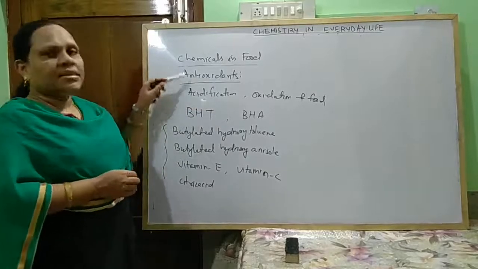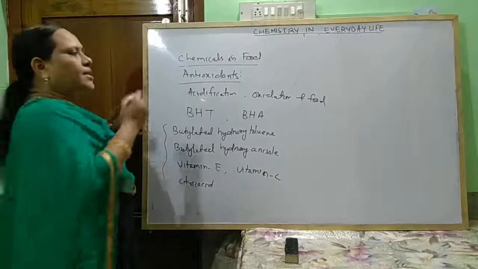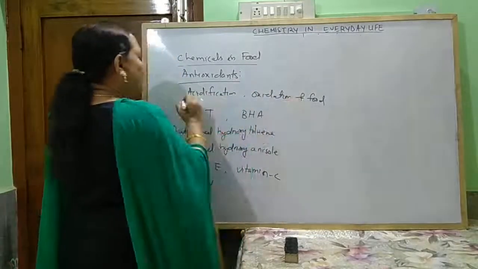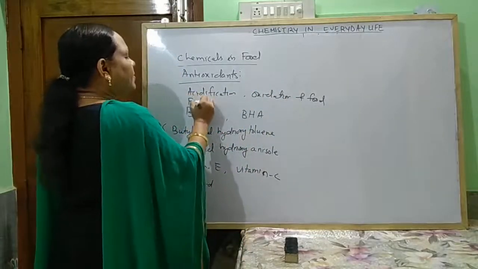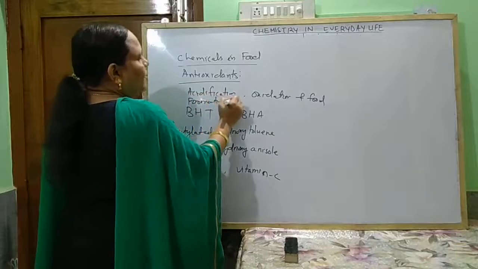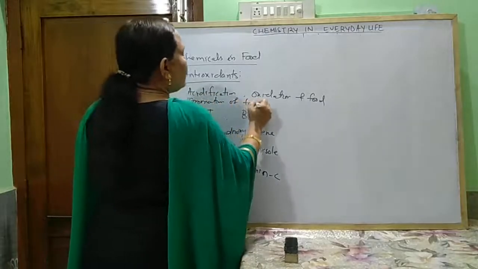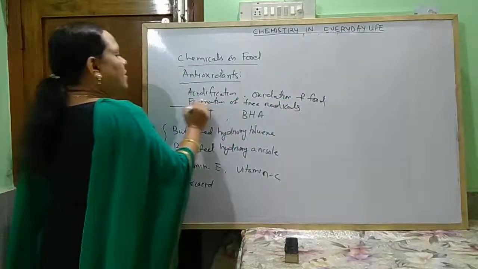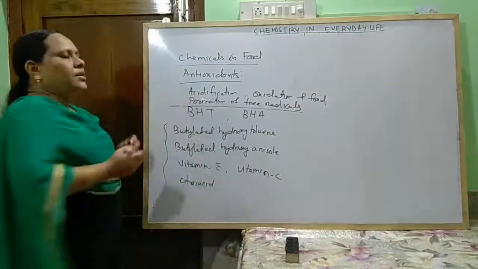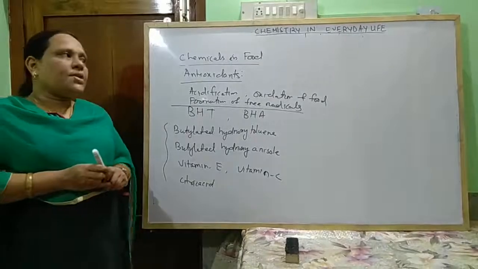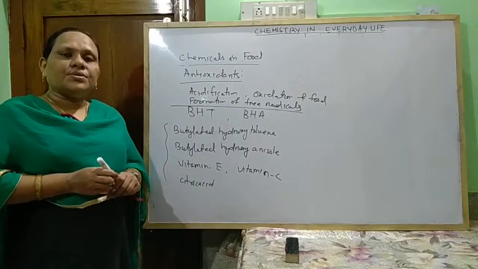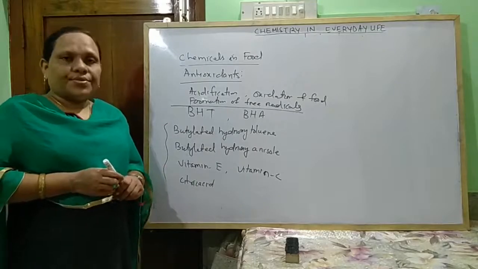They decrease the oxidation of food and the formation of free radicals. So these are some examples of chemicals that are used in food.